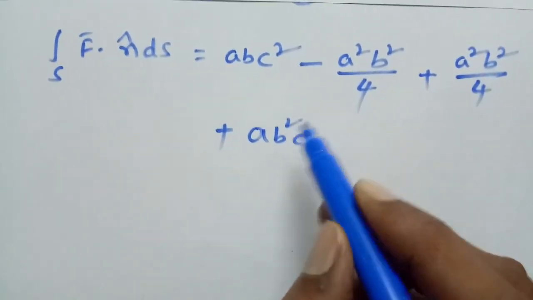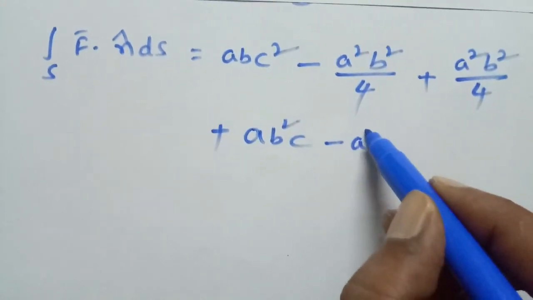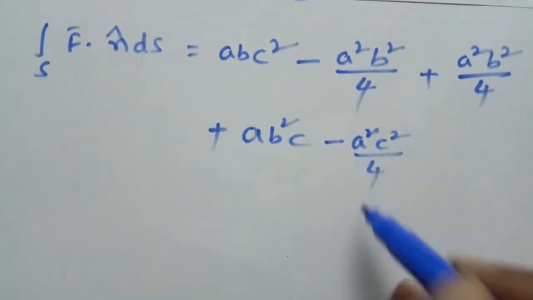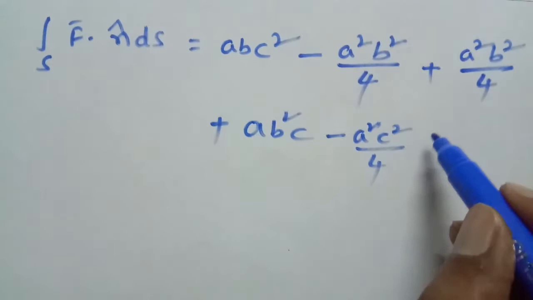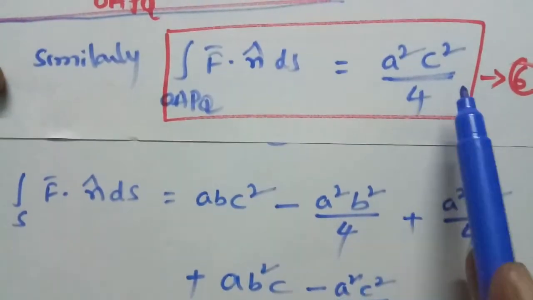Then b square c minus a square c square by 4. From equation number 6, a square c square by 4.